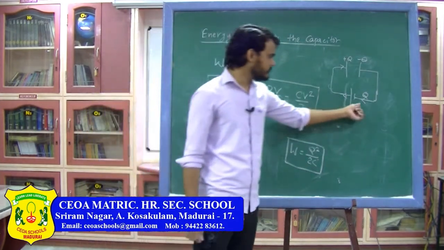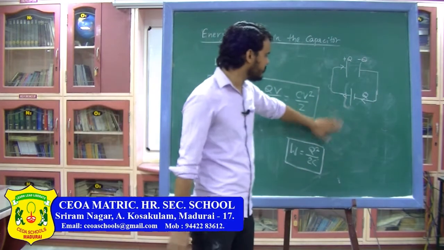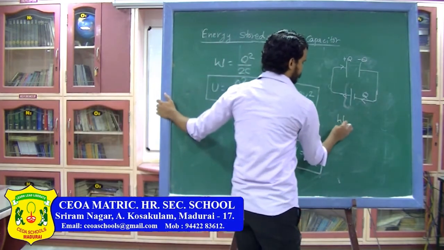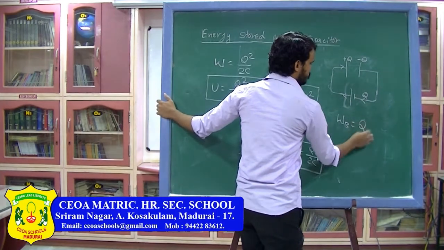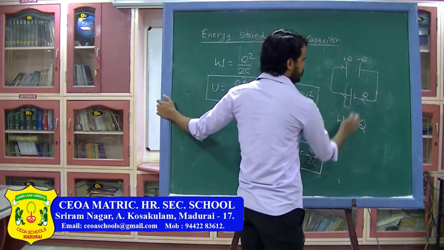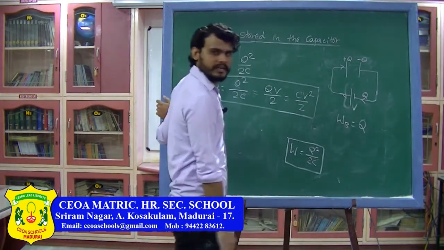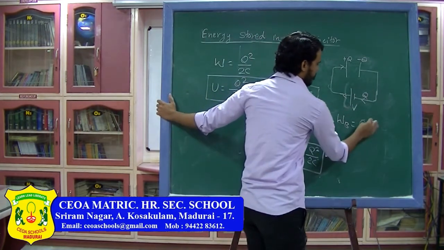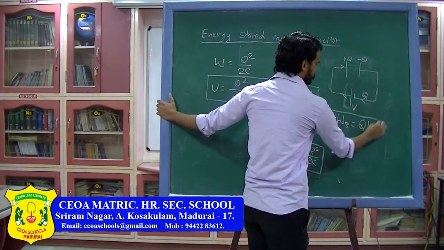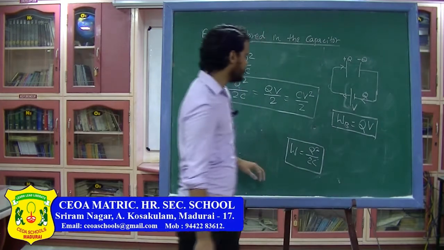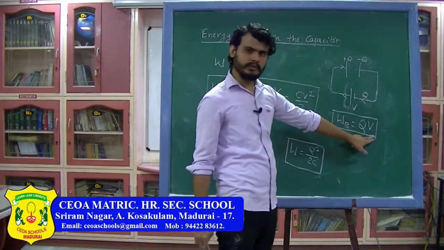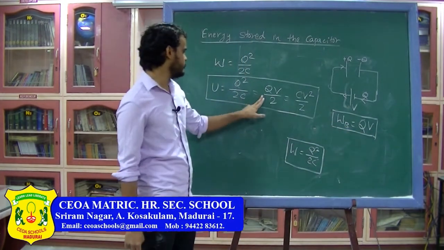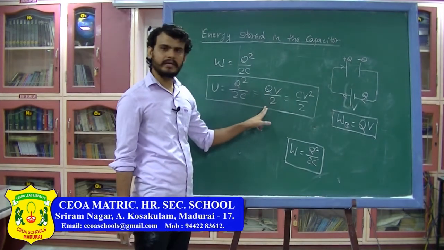Now if I ask you what is the work done by battery, here work done by battery you can write: total charge transferred through the battery is Q, then the potential of the battery is V. So the work done by battery can be written as Q into V. So as you can see, work done by battery is Q into V, but energy stored in the capacitor is QV by 2.